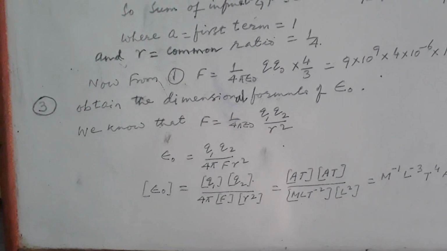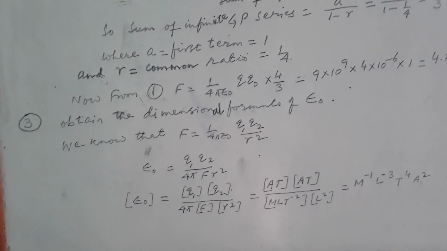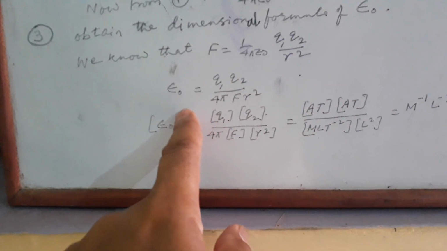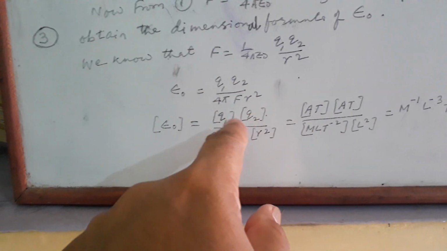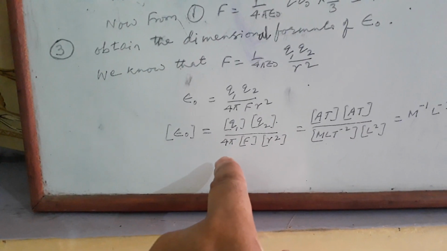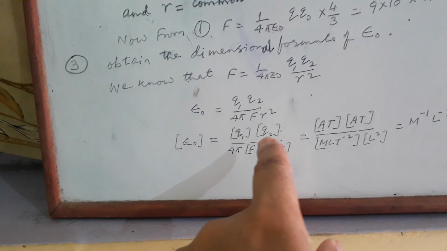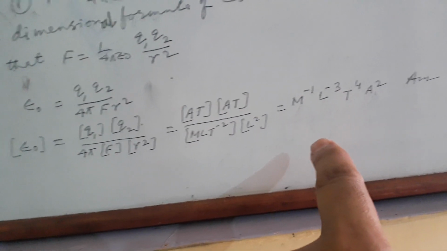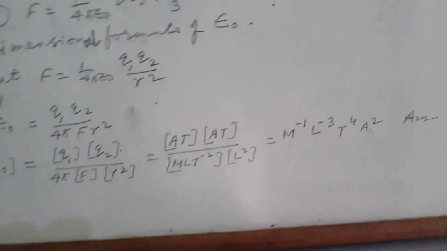Now in the third problem you will see: obtain the dimensional formula of epsilon naught. We know that F equal to 1 by 4 pi epsilon naught, q1 q2 by r square. So rearranging and writing epsilon naught on the left side, epsilon naught equal to q1 q2 by 4 pi F r square. Now since 4 pi is a constant, it has no dimension. Putting the dimensions of q1, q2, force and r square, you will get the final result: M to the power minus 1, L to the power minus 3, T to the power 4 and A to the power 2. This is the dimensional formula for epsilon naught.